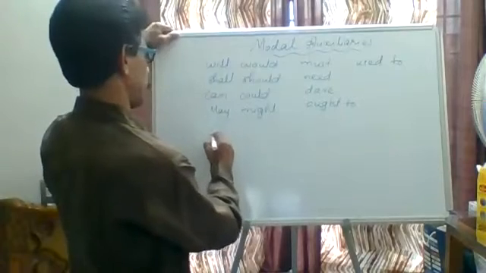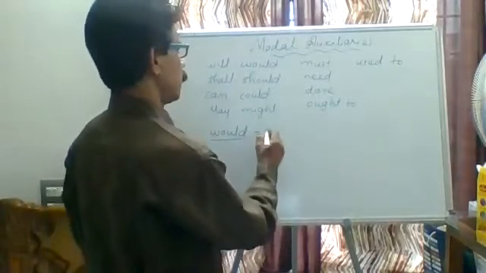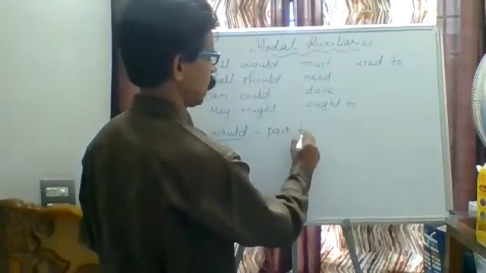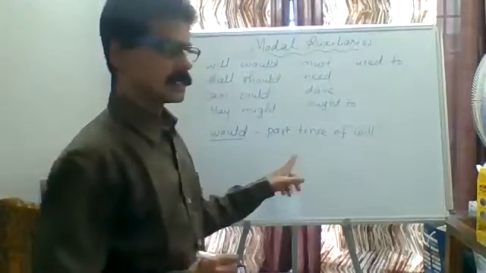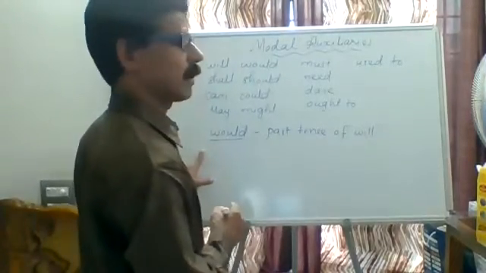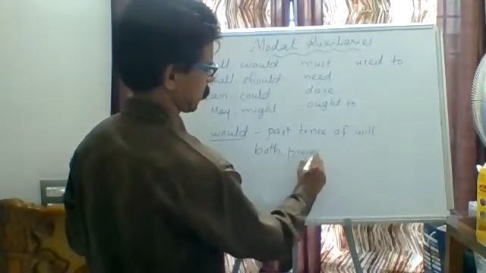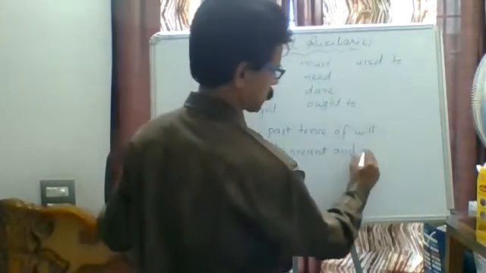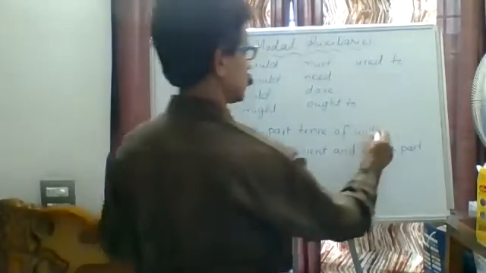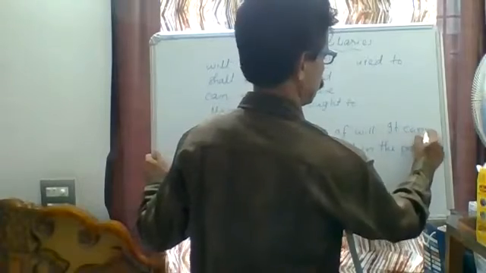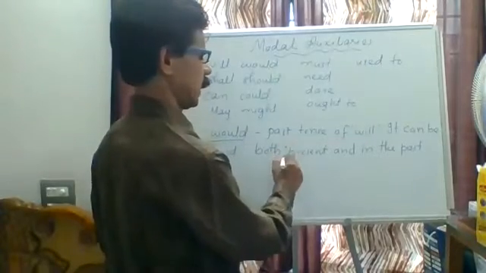Next, let us take would. If we take the usages of would separately, what is the use of would? Would is the past tense of will, but it can be used both in the present and in the past.